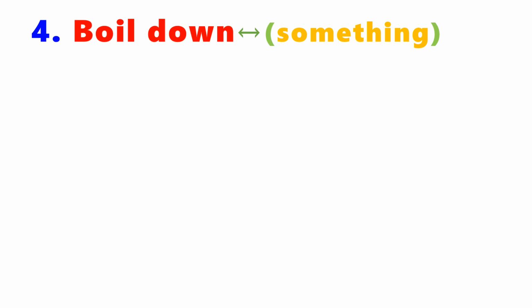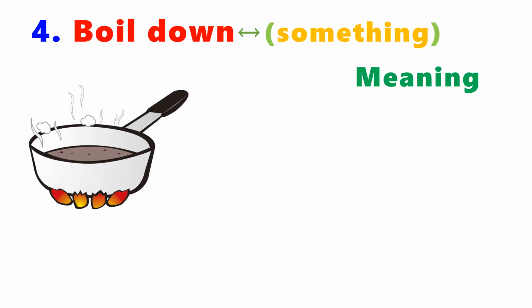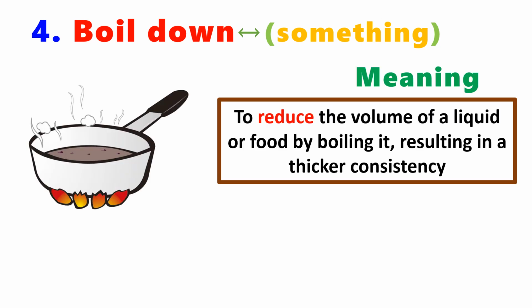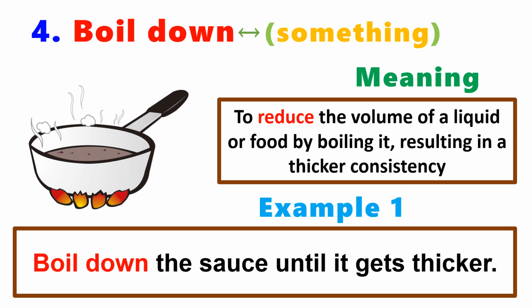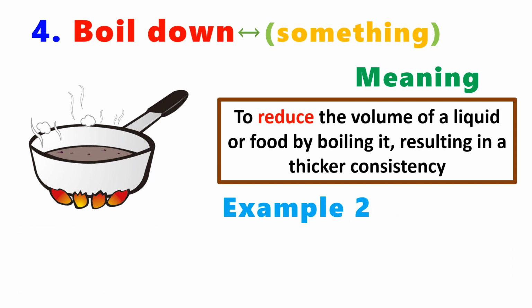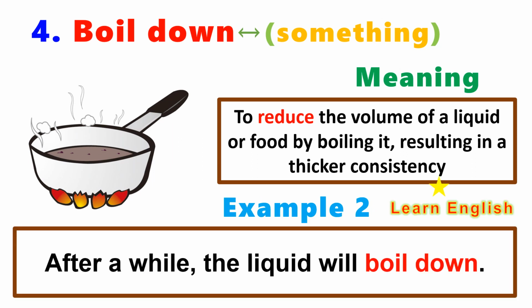Boil down. Meaning to reduce the volume of a liquid or food by boiling it, resulting in a thicker consistency. For example, boil down the sauce until it gets thicker. For example, after a while, the liquid will boil down.